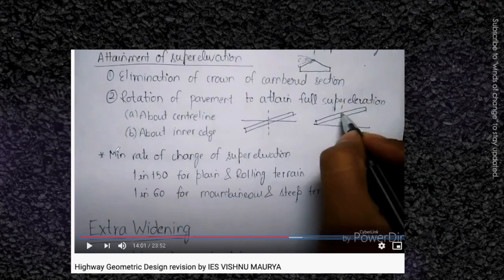You can watch it here. We have explained it in the video of highway geometric design, in which you can see here that if it is rotated about the center, then the inner point, that is the inner corner, will be getting a little lower than the normal ground surface level, while the outer edge will be having a higher level. So in this case there will be a problem of drainage on the inner side of the road, while when we rotate it from the inner edge, there will not be that problem of drainage because this level is at the ground level. Okay, the inner edge will be at the ground level. That is why we adopt it.